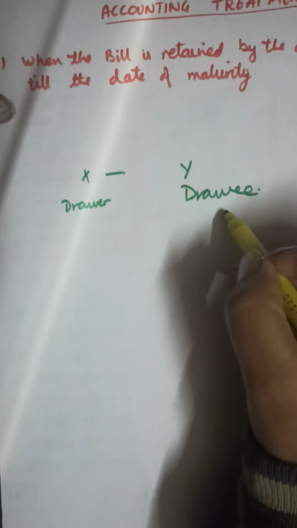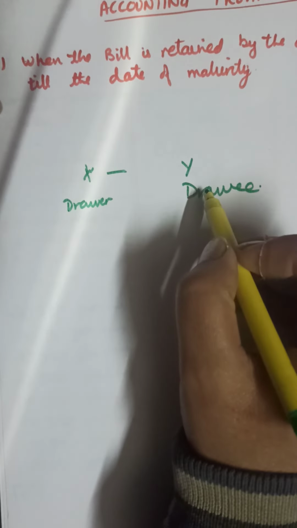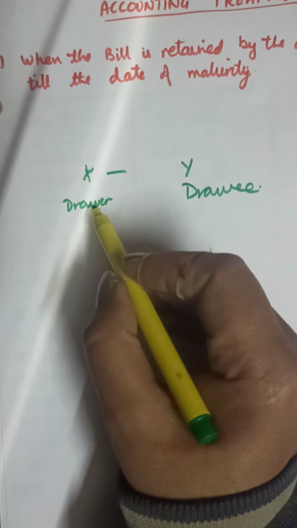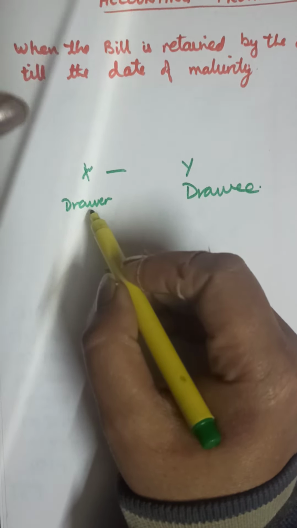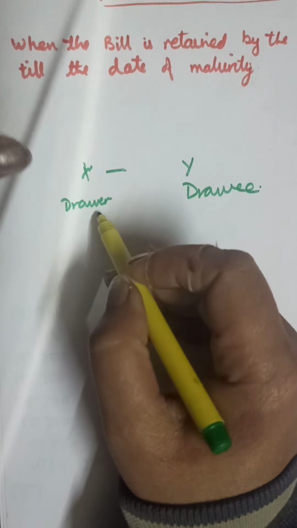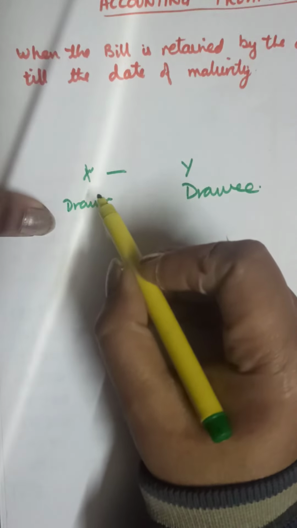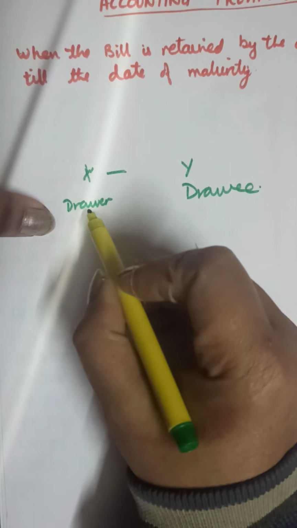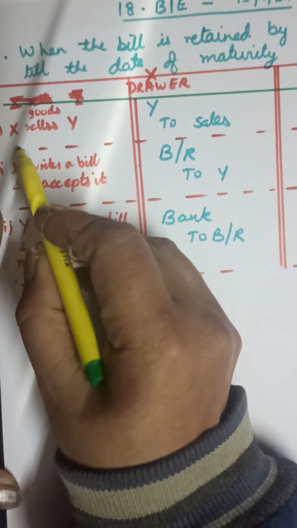The first case to record is when X has sold the goods to Y and X writes the bill on Y and retains that bill till the date of maturity. We know how to calculate the date of maturity, keeping in mind public holidays, gazetted holidays, Sundays and emergency holidays. Till the due date, the bill is retained by the drawer. Now the accounting treatment for that. The first case will be when X sells goods to Y.